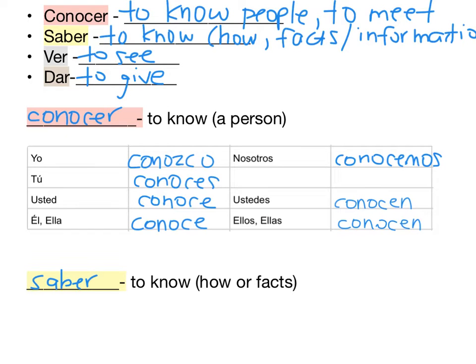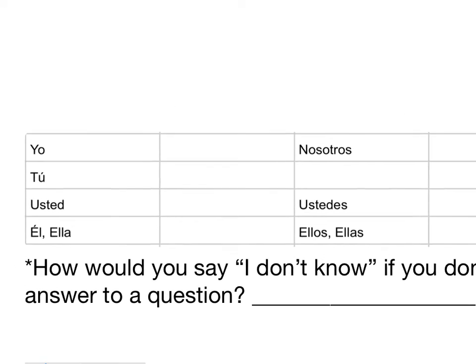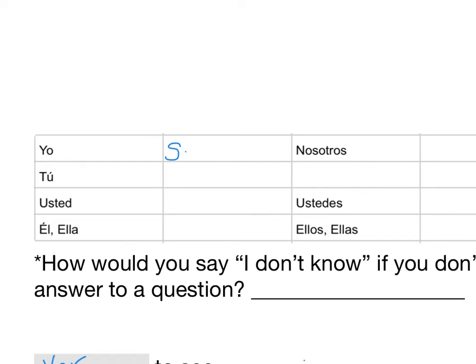Saber. Okay, so here's your forms of conocer. You can double check those. You can always hit pause if you don't have enough time to look at them. I'm going to move on to the other forms here. Saber. The yo form of saber is sé. It becomes very short. Sé. S-E with an accent. And it is important to put the accent on this one. Se without an accent can mean a lot of different things.